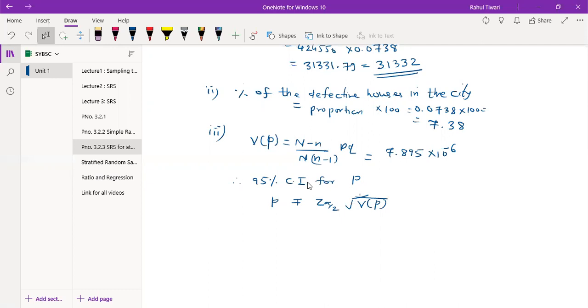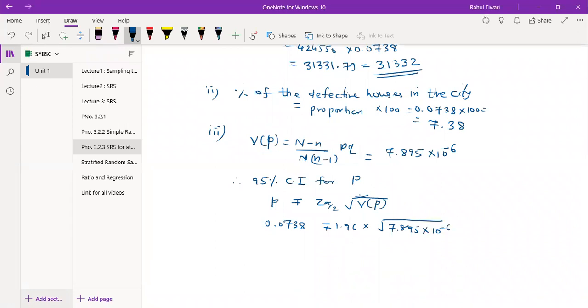So we have a small p which is 0.0738, plus minus z alpha by 2 is 1.96, into 7.895 into 10 raised to minus 6.